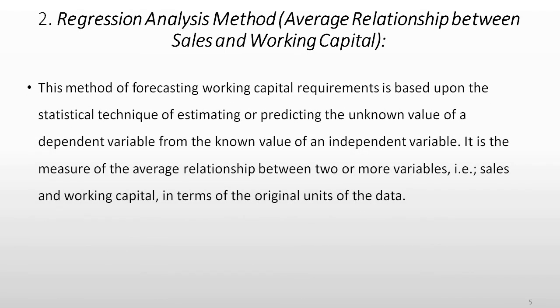Second one, regression analysis method, average relationship between sales and working capital. This method of forecasting the requirement of working capital is based upon the statistical technique of estimating or predicting the unknown value of a dependent variable from the known value of an independent variable. It is the measure of the average relationship between two or more variables, that is sales and working capital, in terms of original units of the data.